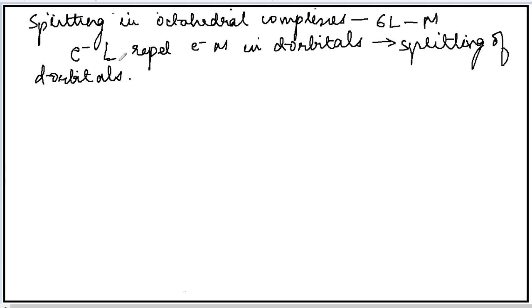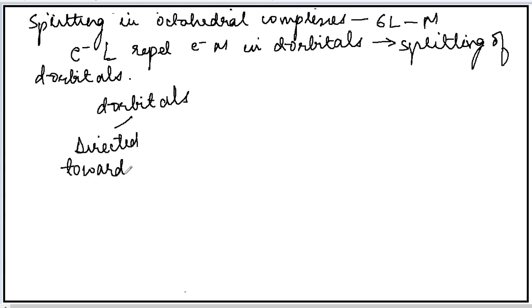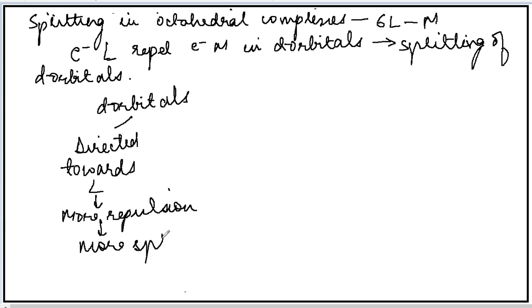The repulsion will be more for those d orbitals which are directed towards the ligand. Those orbitals which are directed towards the ligand are going to experience more repulsion, and since they experience more repulsion, they will experience more of the splitting.